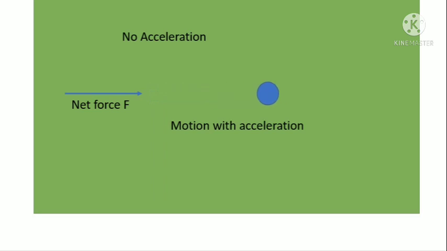If an object is moving with uniform velocity in a straight line, then we say there is no acceleration in an object because there is no change in velocity. Now, if we push the object continuously with some unbalanced force, then there will be change in velocity, which implies there is acceleration in the object.